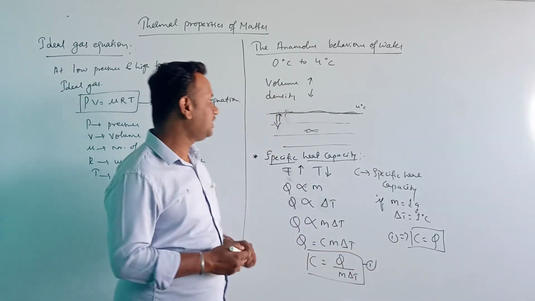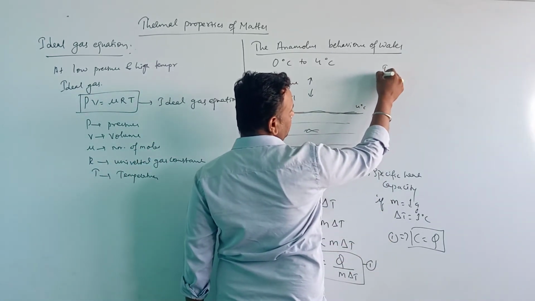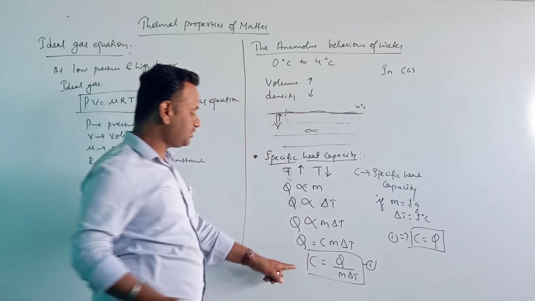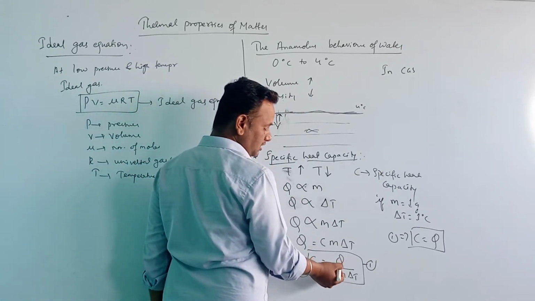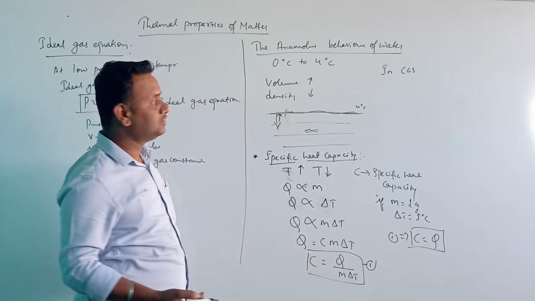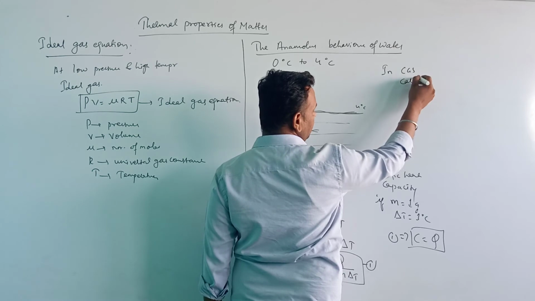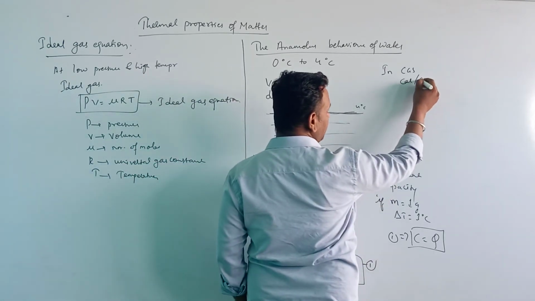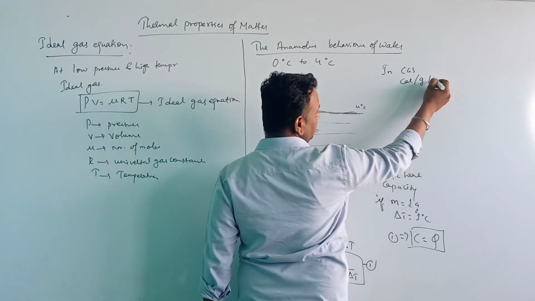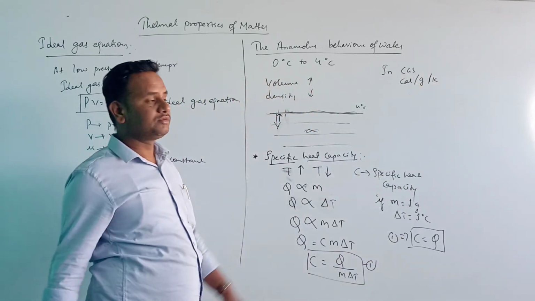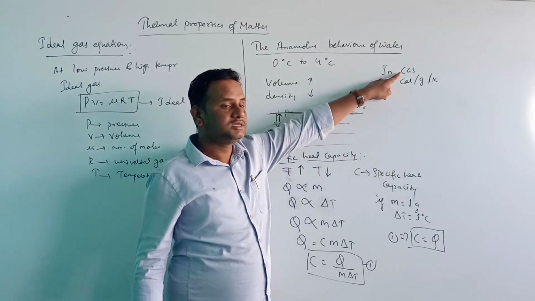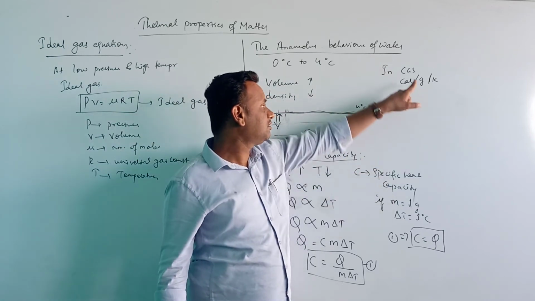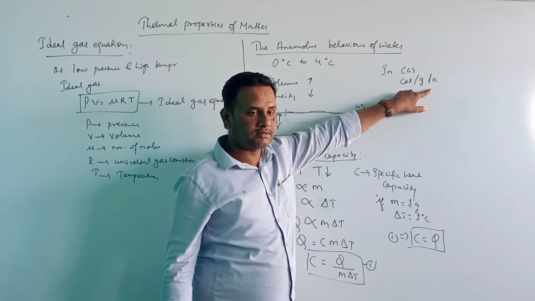Here, in CGS, the unit of specific heat capacity: as Q means amount of heat, that is calorie, and m is mass, so it is calorie per gram per Kelvin in the CGS system.